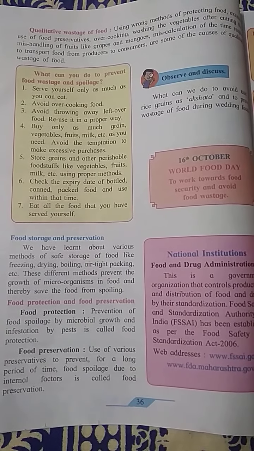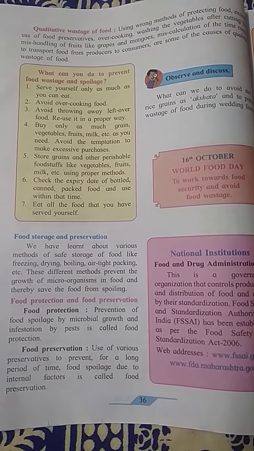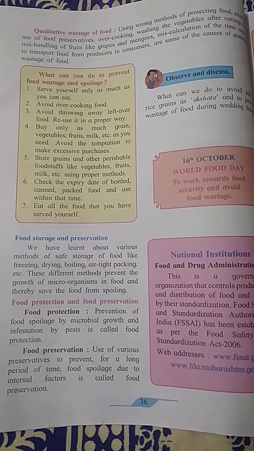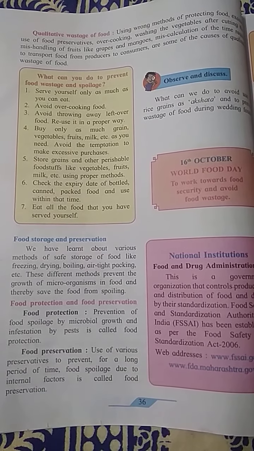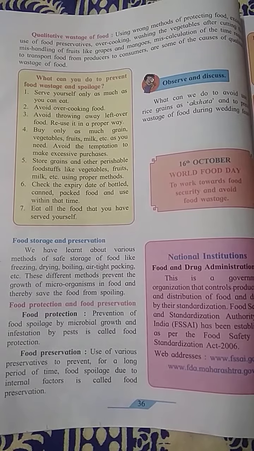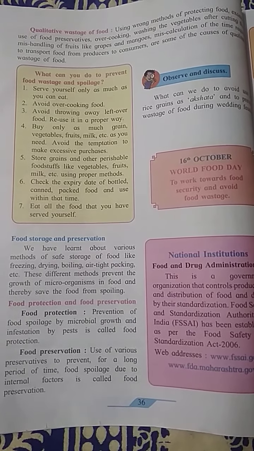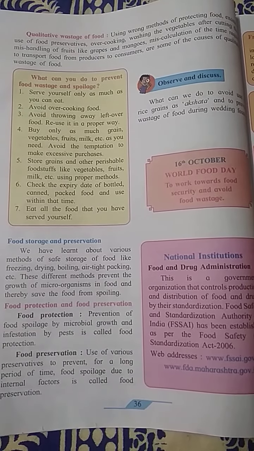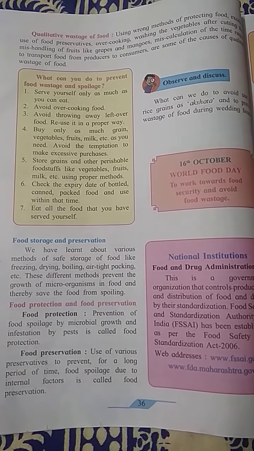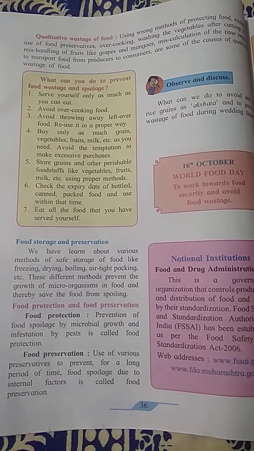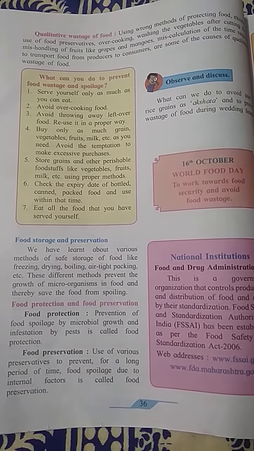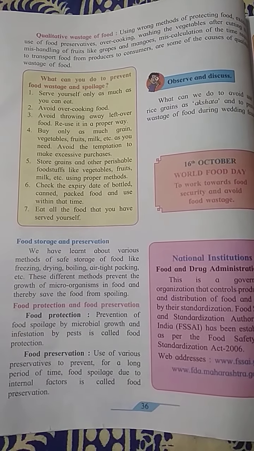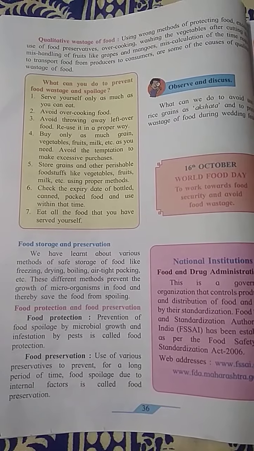And what is food preservation? Use of various preservatives to prevent food spoilage due to internal factors for a long period of time is called food preservation. Whenever we buy packed or canned food items, preservatives are added. For example, in pickles and wafers preservatives are added.